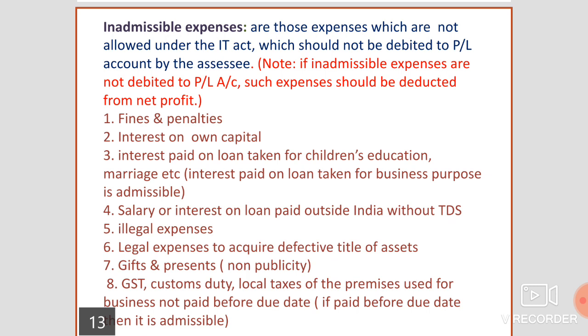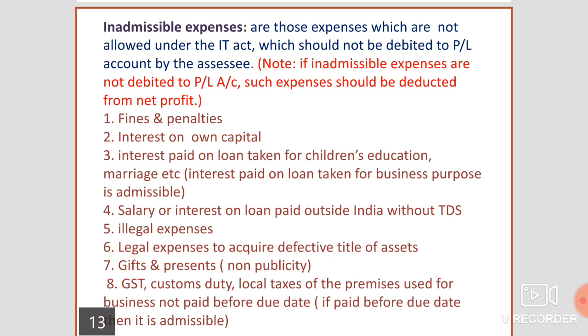Seventh point, gifts and presents. If it is given to customers for publicity purpose, it is admissible. If gifts and presents are given for non-publicity purpose, it is treated as inadmissible.